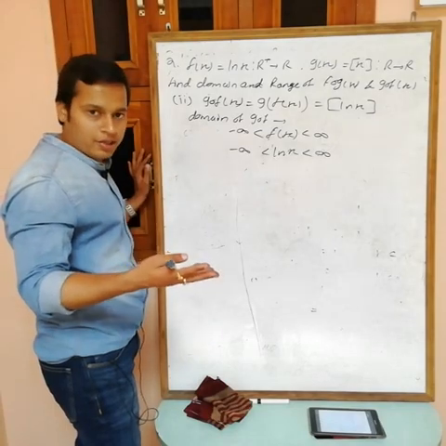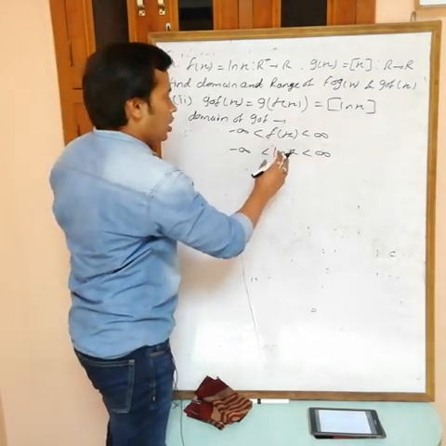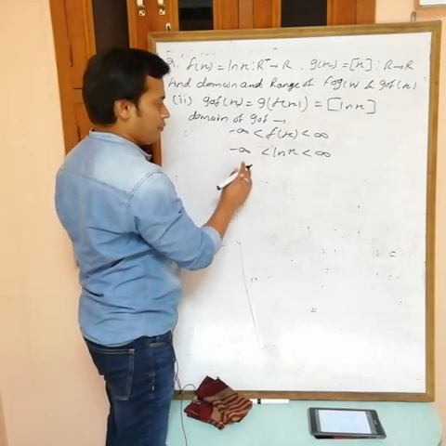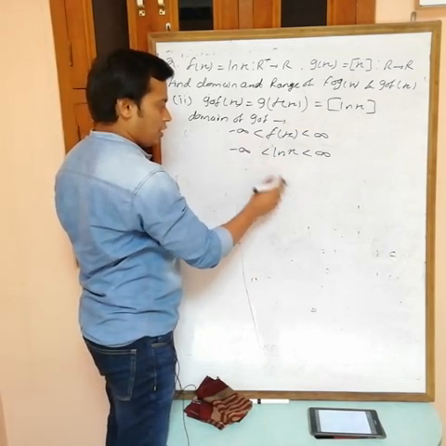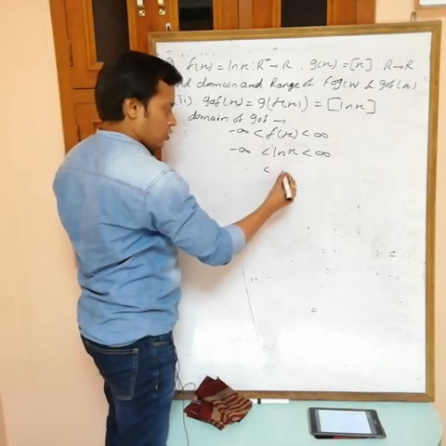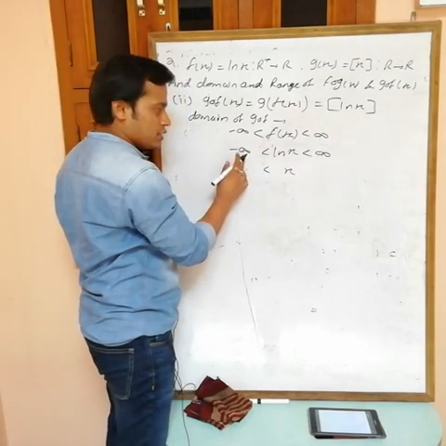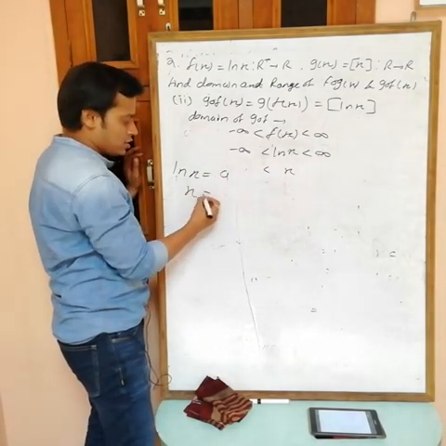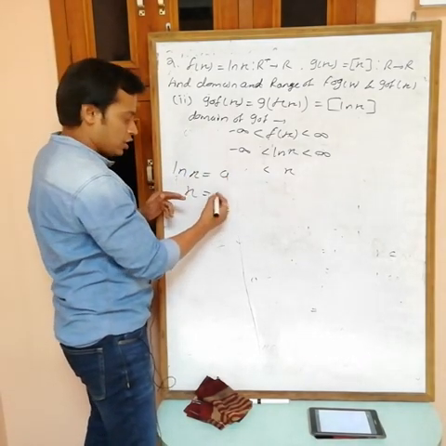So I have to take antilog. But one minute. See logarithm. I am taking antilog, so e power. If you take antilog, then this becomes x, and if your ln x equals a, then x equals e power a.